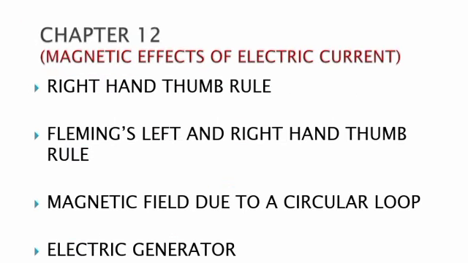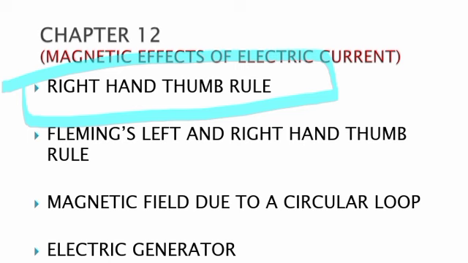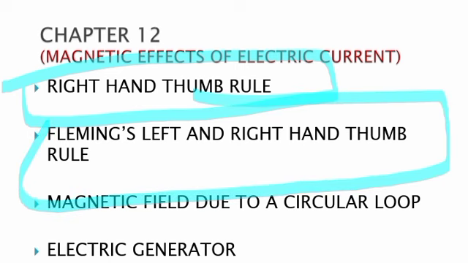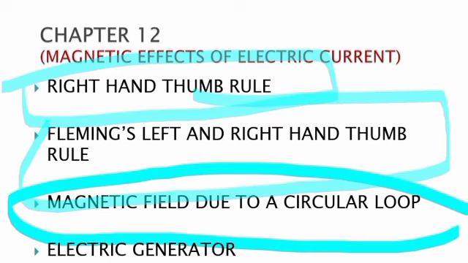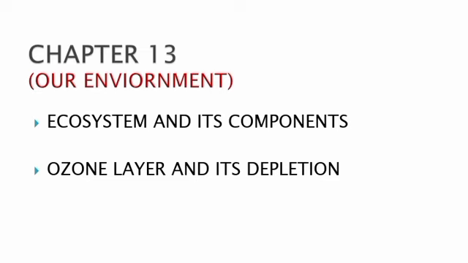Chapter number 12, magnetic effects of electric current. In it you must read the right hand thumb rule, Fleming's left hand and right hand rules, magnetic field due to a circular loop, and electric generator. Electric generator and electric motor are two topics in this chapter. You must read both. Both are of course the same type and work on the same phenomenon.